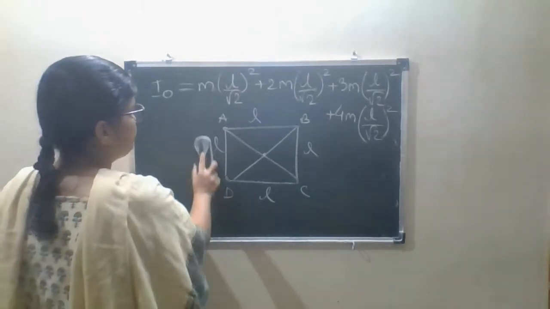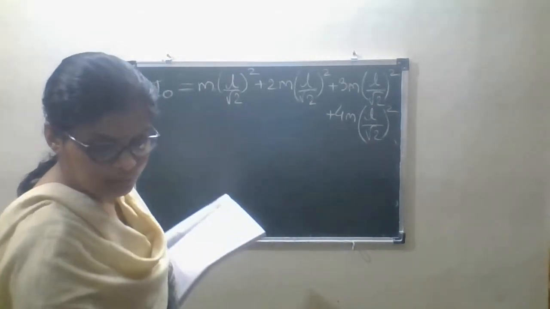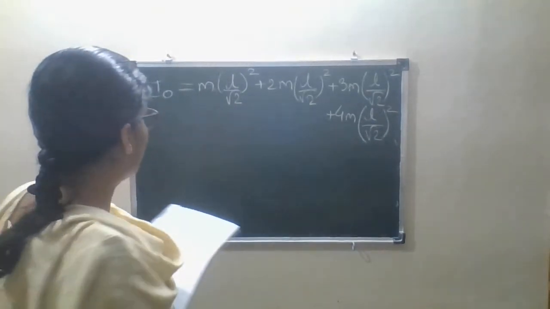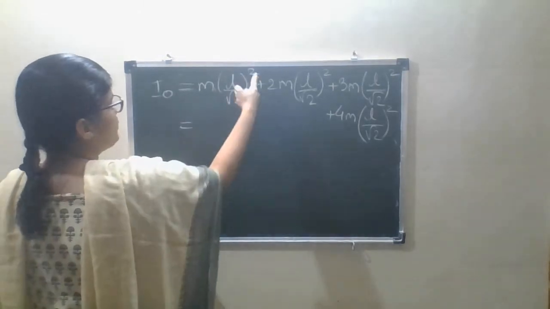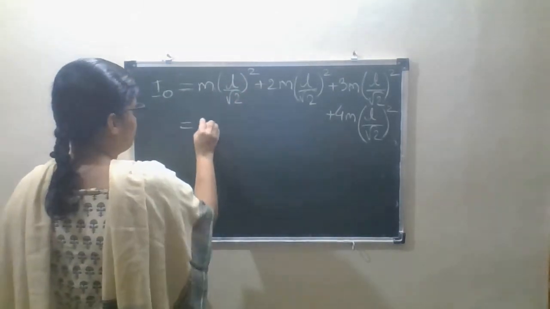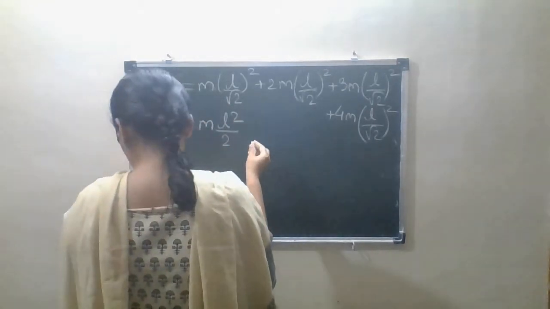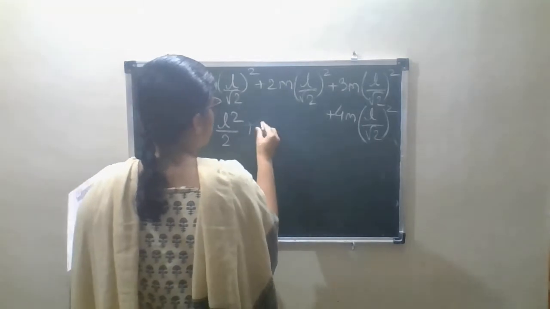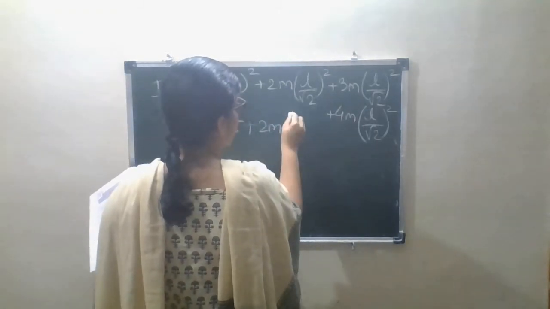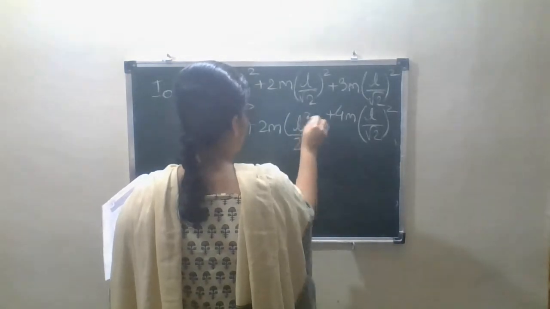So come on, next step. What will be the equation if you solve this square and this under root? Then m l square divided by 2 plus twice again m l square.